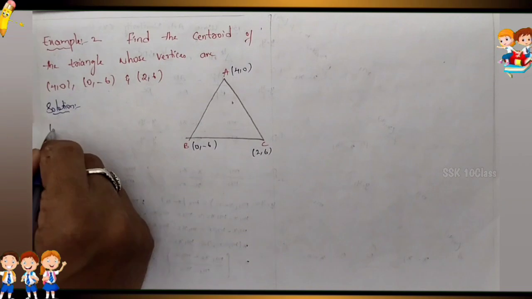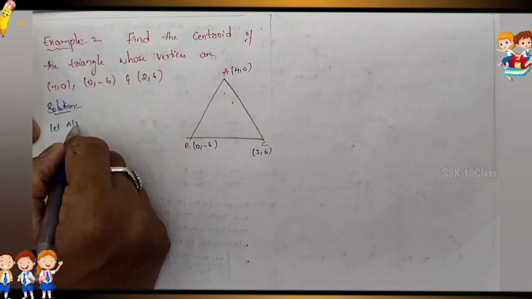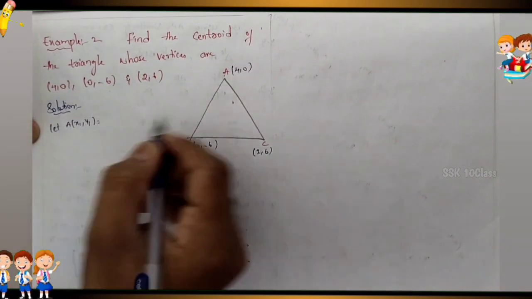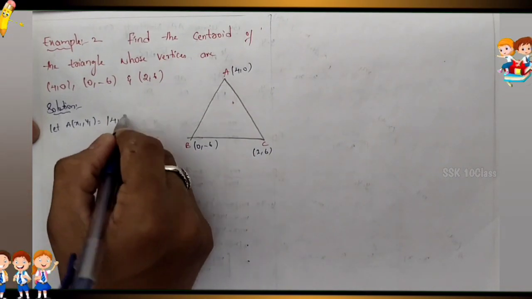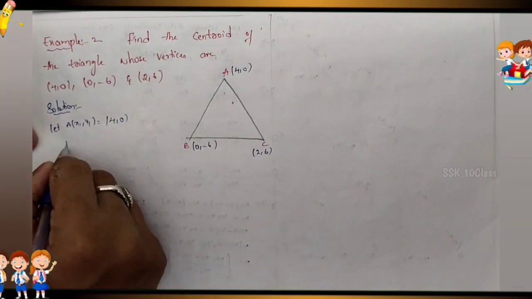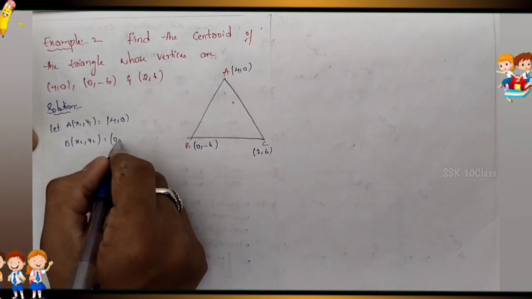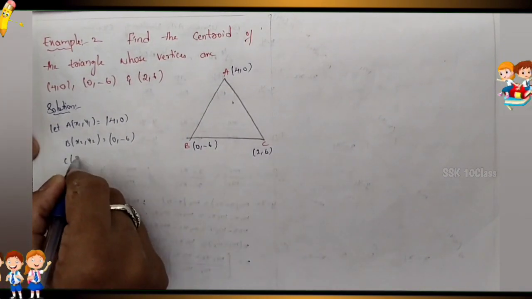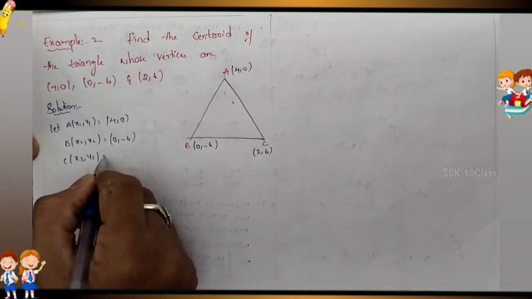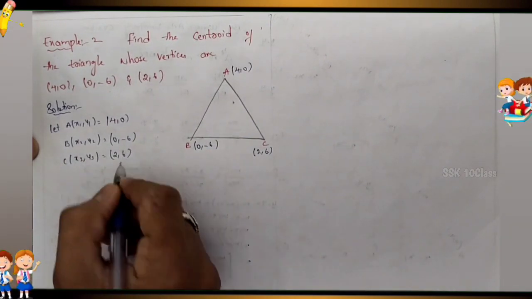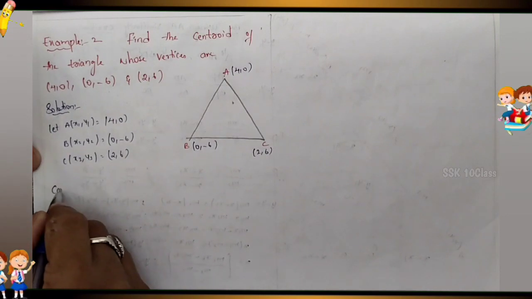Now read up. So let A of x1 comma y1 is what given? First one A is 4 comma 0. Next B value x2 comma y2 is equals to 0 comma minus 6. C value x3 comma y3 is 2 comma 6. Now what is the formula of the centroid?